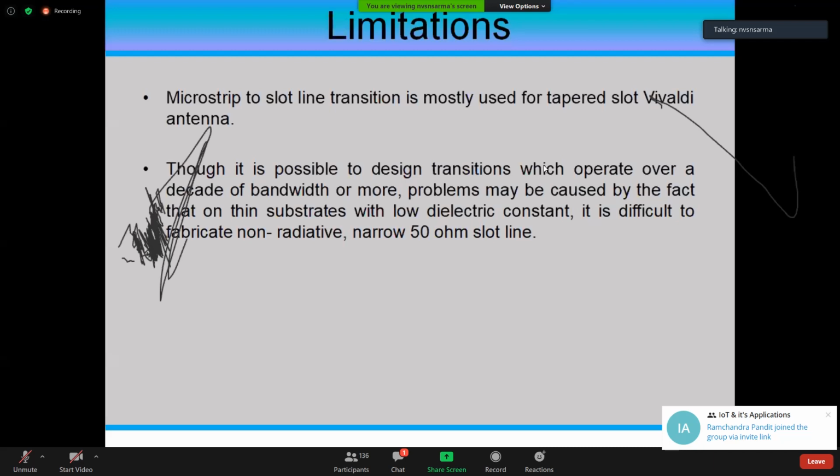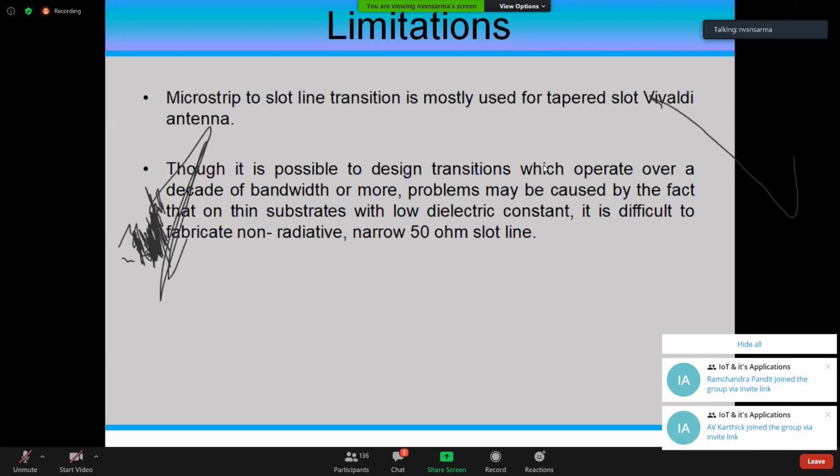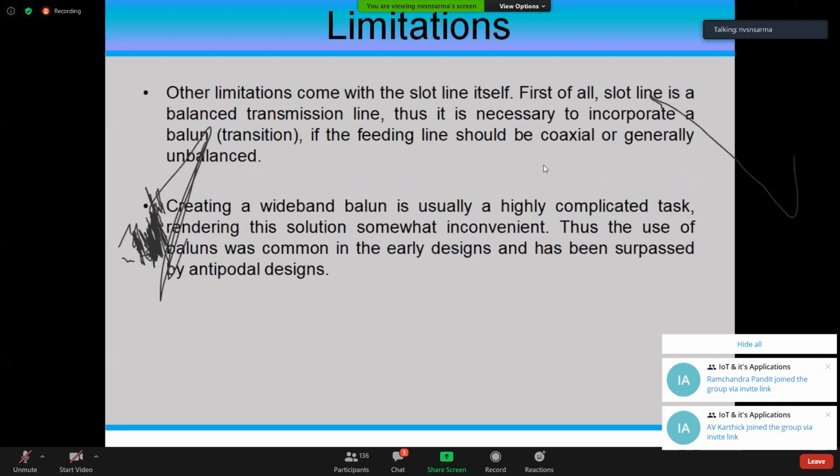The Vivaldi is a very peculiar one. It follows whatever it can. You have to understand and design as per those things. It doesn't exactly follow the design equations. Please remember, that's the trick in these things. That's what we did, and we have delivered these antennas to defense people.